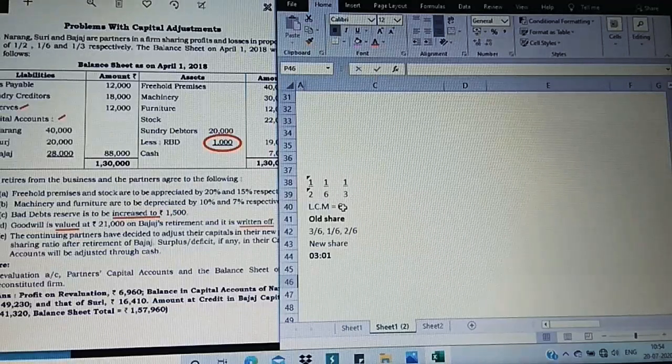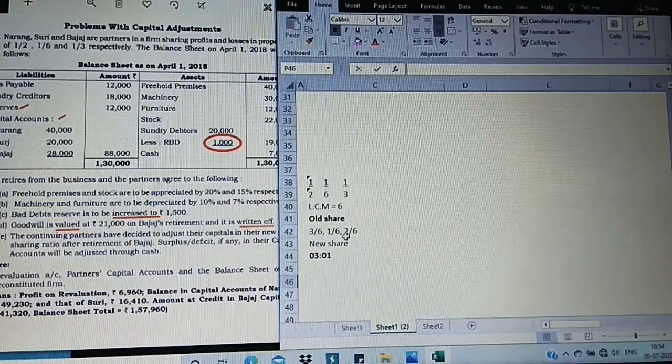When the LCM is 6, each denominator is to be equal to the power of the numerator. So 2 3s are 6, so 3 is the first, 3/6. 6 1s are 6, so 1/6. Next, 3 2s are 6, so 2/6. Observe 3, 1, 2: so 3/6, 1/6, 2/6.